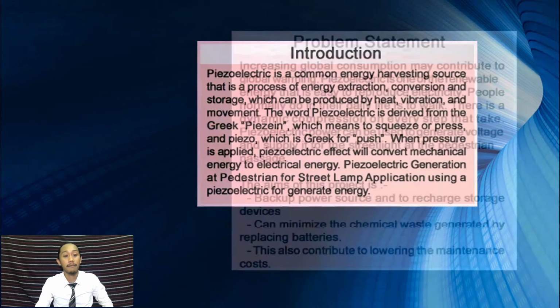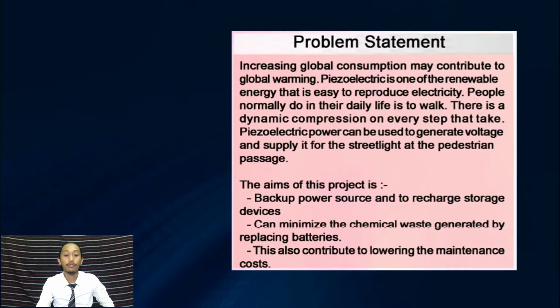So for the problem statement, increasing global consumption may contribute to global warming. Piezoelectric is one of the renewable energies that can easily produce electricity. Nowadays, there are many renewable energies in this world, such as solar, wind turbine, hydro, waveform, and so on. People normally walk in their daily life. There is a dynamic compression on every step taken. Piezoelectric can be used to generate energy and supply it to a street lamp at the pedestrian. Rather than wasting it, we can use it to generate energy.